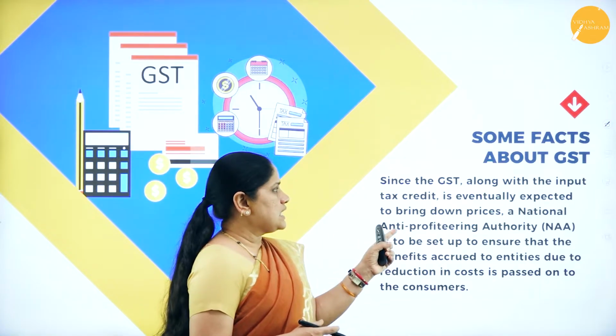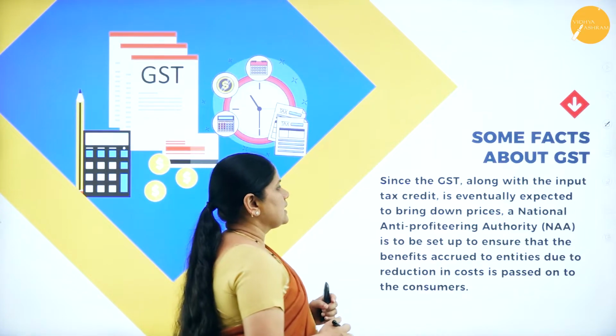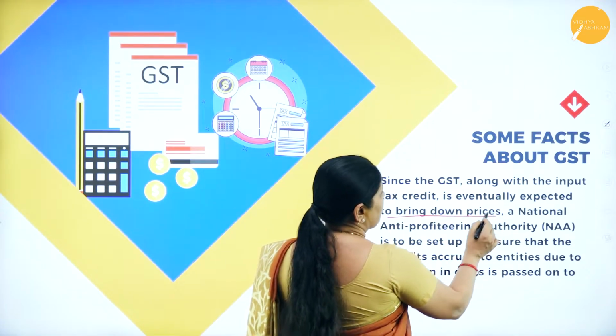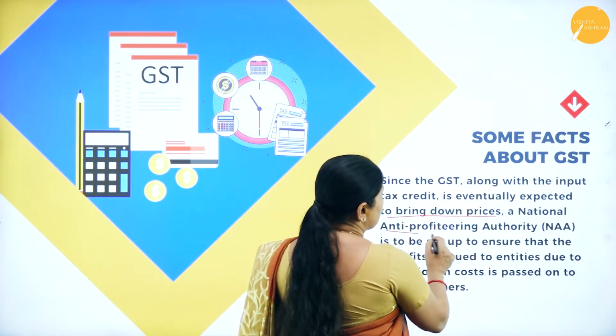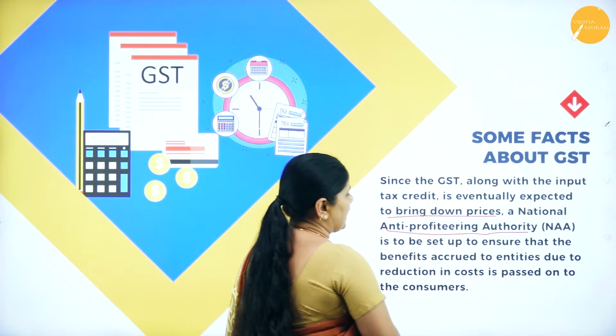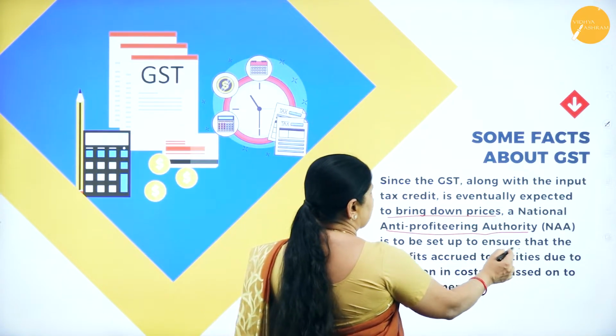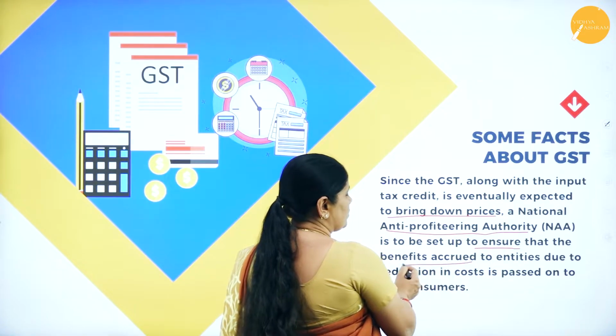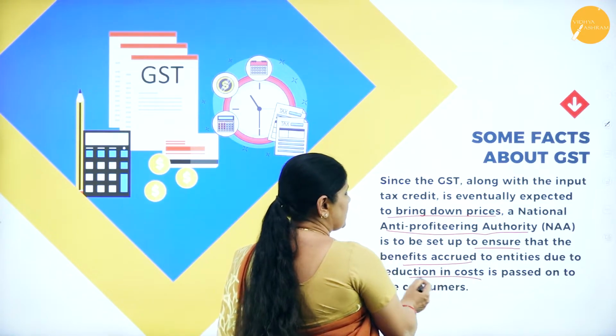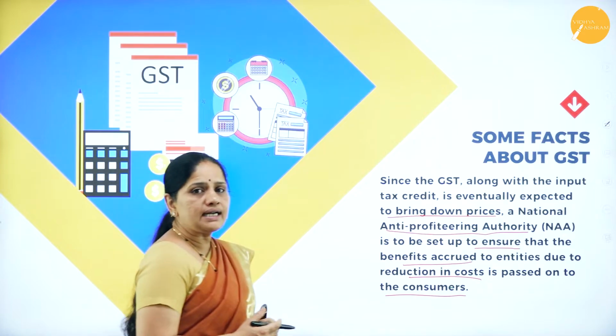Since GST along with input tax credit is eventually expected to bring down prices, a National Anti-Profiteering Authority (NAA) is to be set up to ensure that the benefits accrued to entities due to reduction in cost are passed on to the consumers.